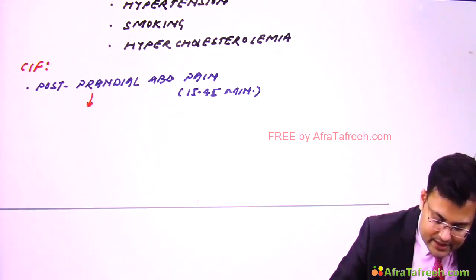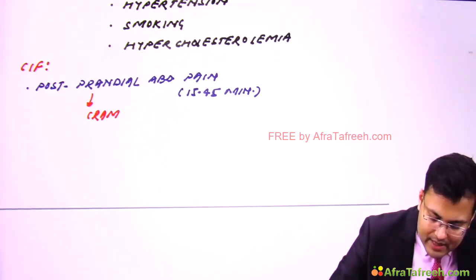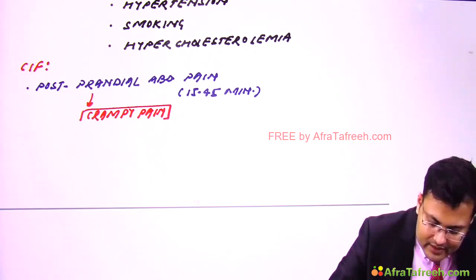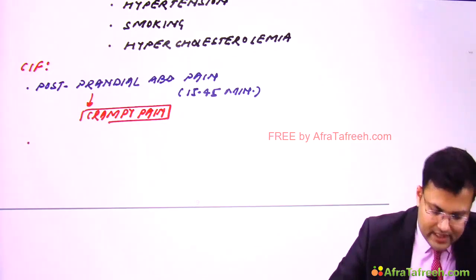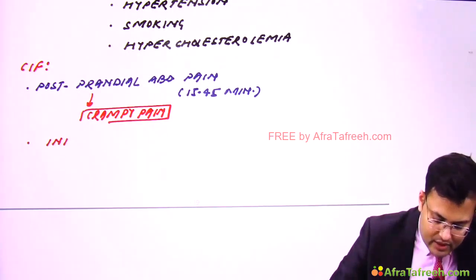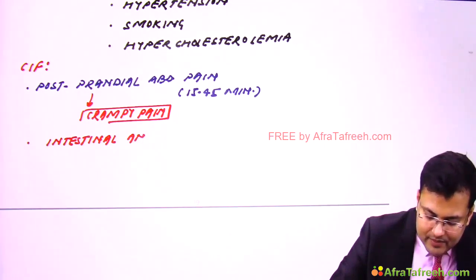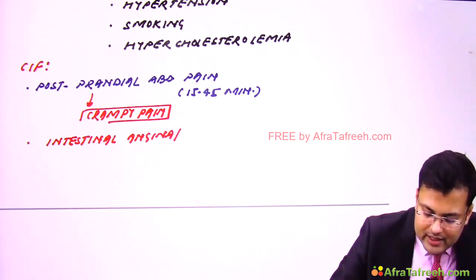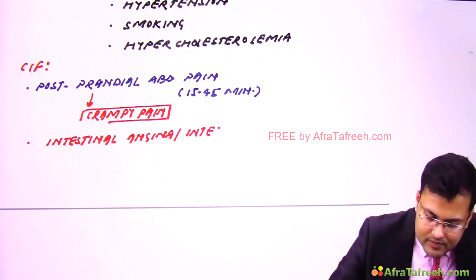What kind of pain is there? It's crampy abdominal pain. Clear? The other name of this condition is intestinal angina or intestinal claudication.